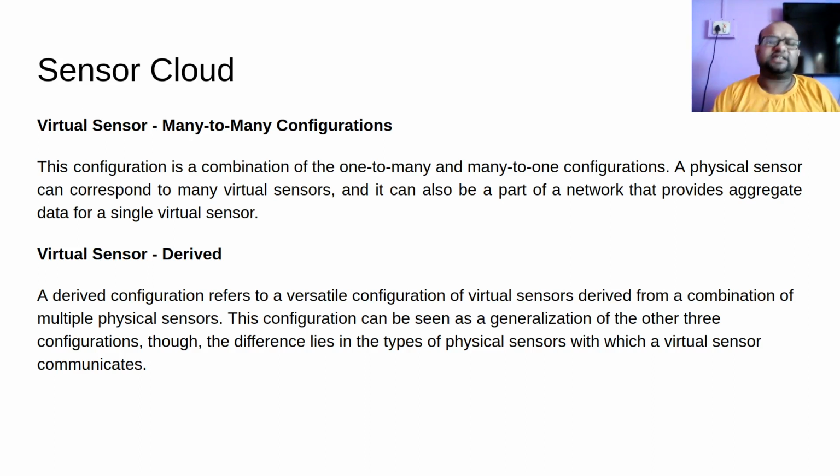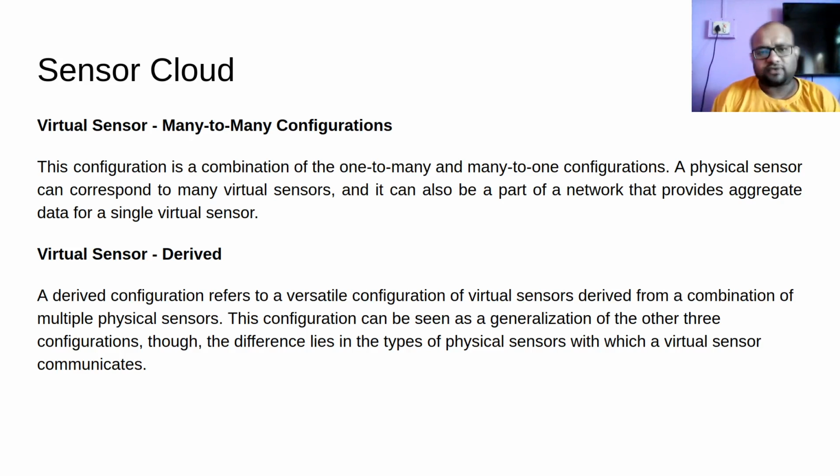One physical sensor sends data to many virtual sensors, and one physical sensor is part of several physical sensors that together send their data to one virtual sensor. This is one to many and many to one combined together to create the many to many configuration. The final configuration is the derived configuration. A derived configuration refers to a versatile configuration of virtual sensors derived from a combination of multiple physical sensors. This configuration can be seen as a generalization of the other three configurations, though the difference lies in the type of physical sensor with which a virtual sensor communicates.